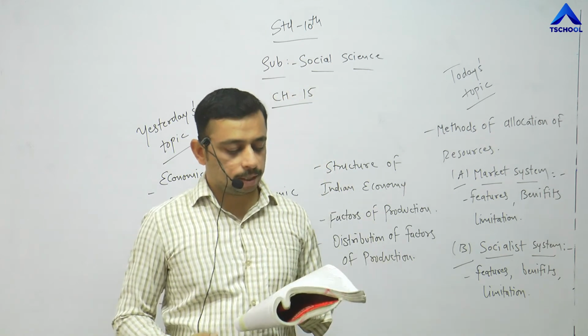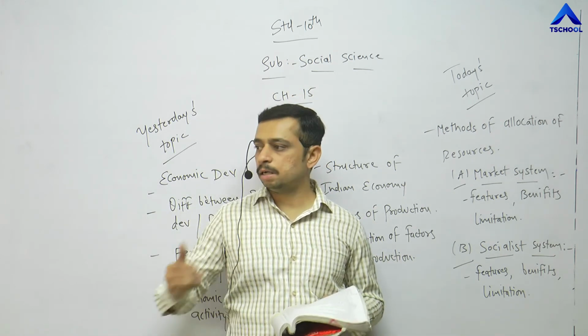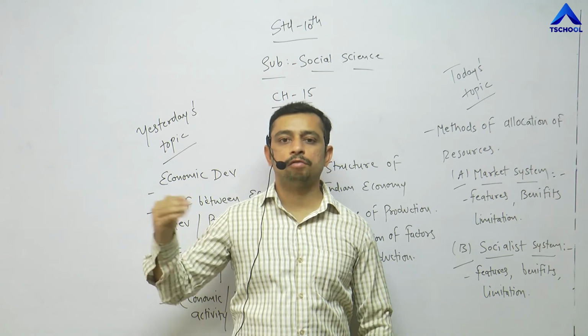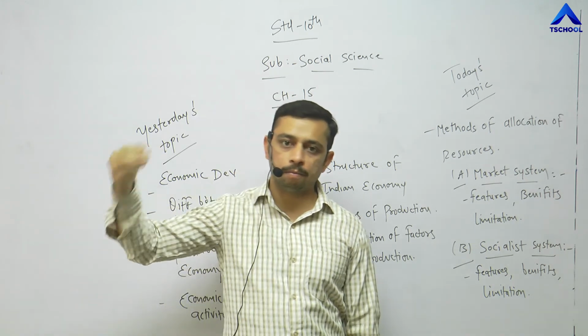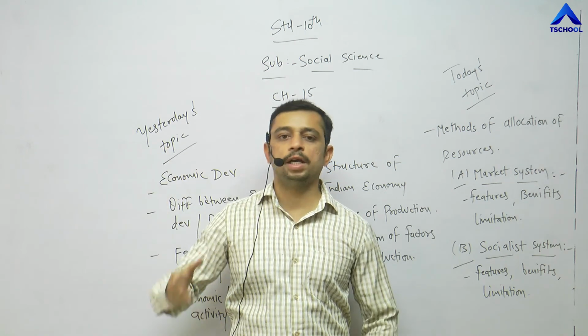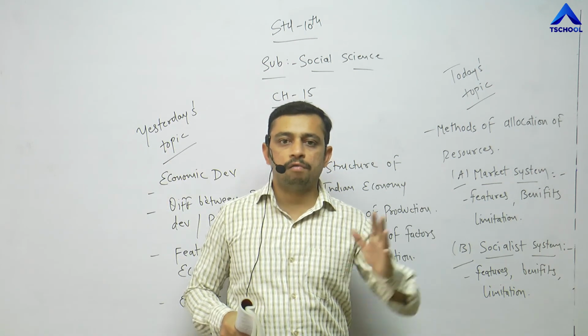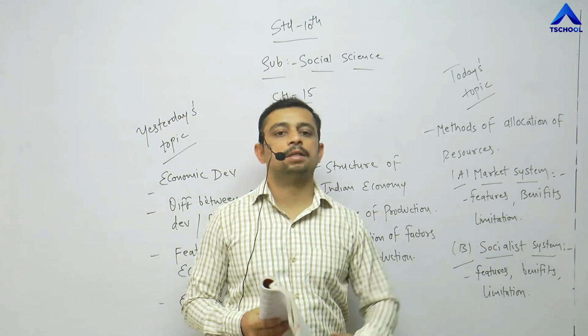Point number 3, there is lack of individual freedom in this system. An individual is not given any kind of freedom to make the product by themselves, to put the price and profit margin by themselves. They have to take the permission of the government, and as per the approval they can put the price in the market.